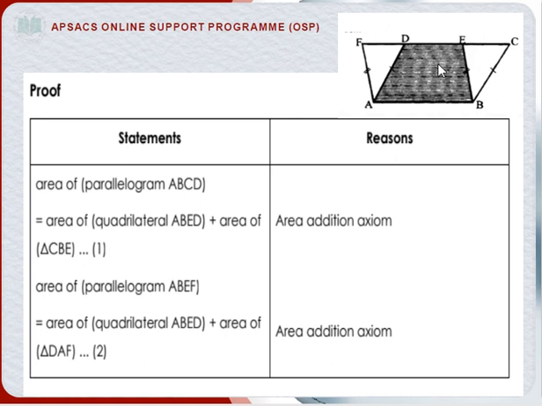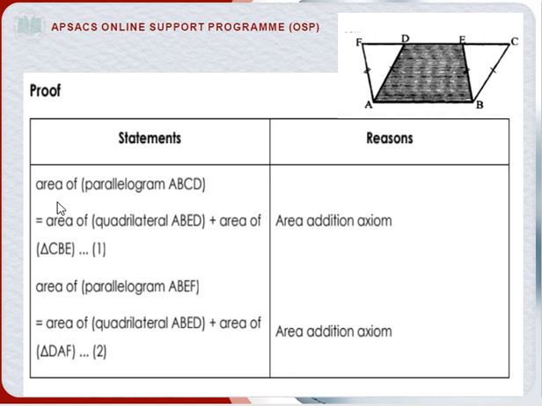If we sum the areas of these two figures, we get the area of parallelogram ABCD. Similarly, parallelogram ABEF is also the sum of two figures. First one is a quadrilateral and the other one is a triangle.